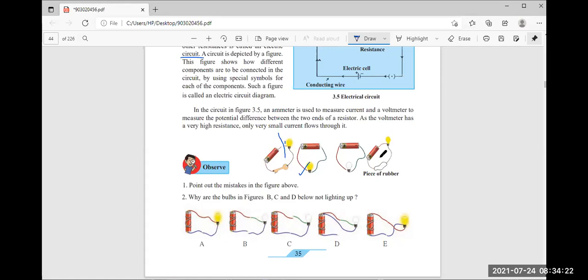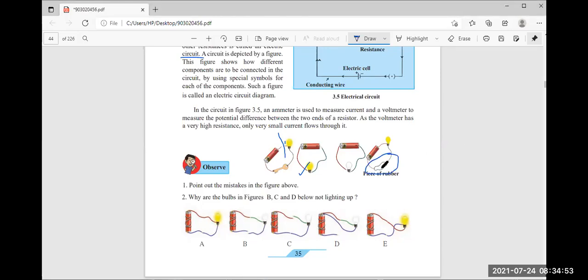So here, what is the piece of rubber used in it? Here, nothing. Chaitanya: Sir, I think it is connected to the negative charge. Yeah, good. If you observe it carefully, here is a negative charge and a positive charge, here also a negative charge and a positive charge, but here a piece of rubber is used.